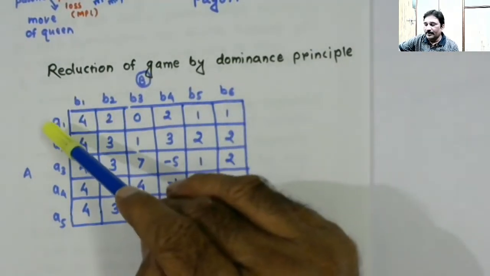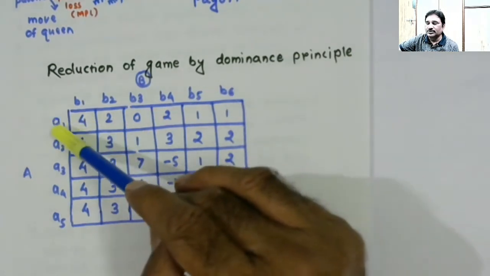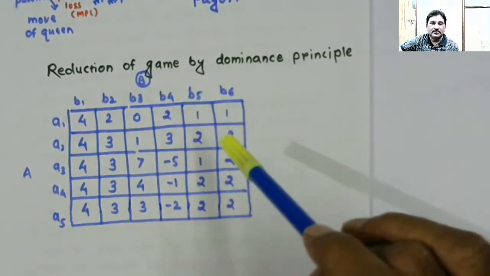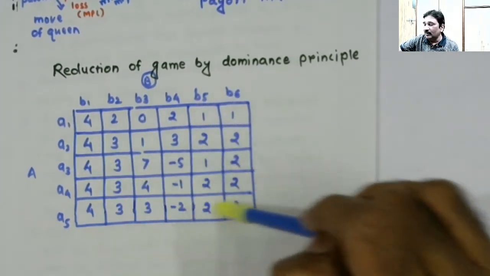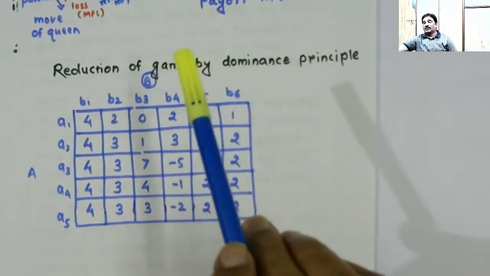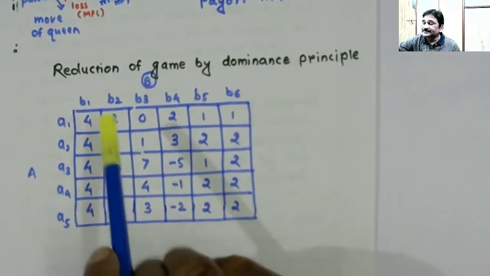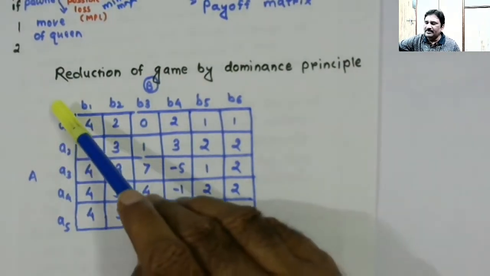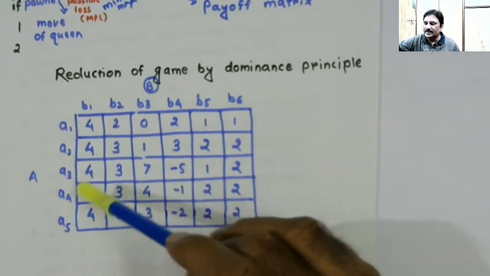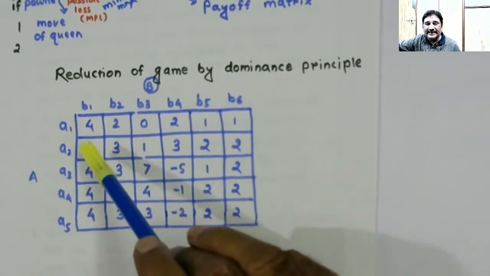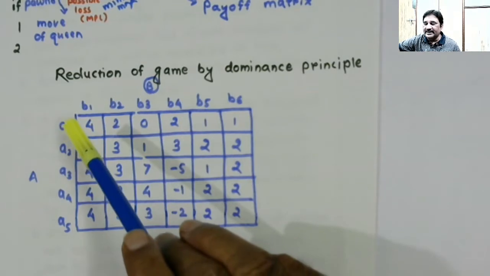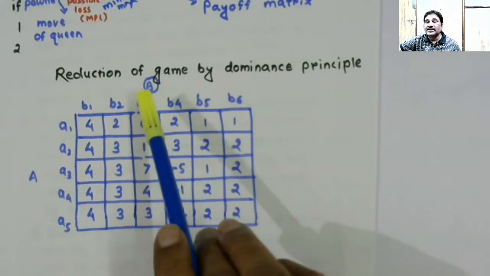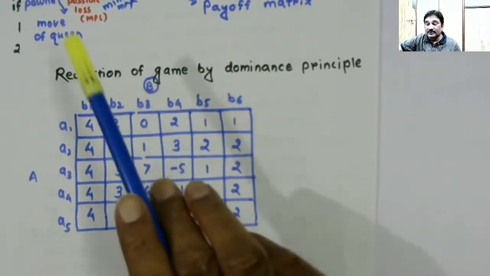For example, A1. Associated with A1, the gains are 4, 2, 0, 2, 1, 1. All these values are finite. Nowhere is there an infinite value. Then the next property was that player A may select to play any one course of action, but what he will gain is decided by his choice, and not only his choice, but the choice made by the other player. That we have just discussed.